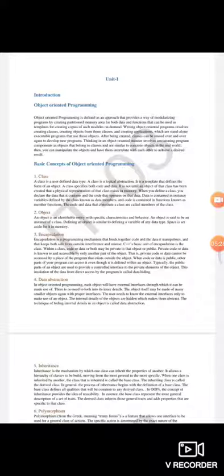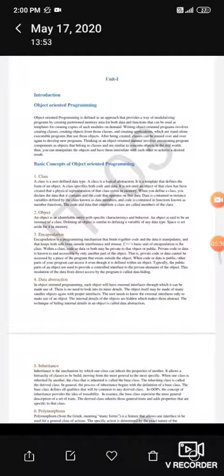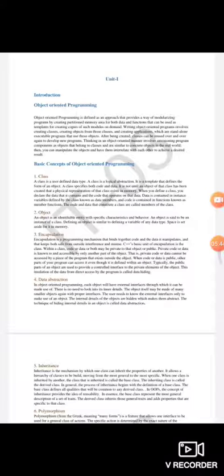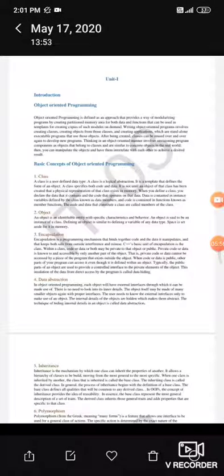to us. So what is an object? An object is an identifiable entity with specific characteristics and behavior. Please remember one thing, a class does not occupy certain properties and behavior, but objects do possess certain kinds of properties and behavior. We will discuss it in our further modules in much more detail. So an object is said to be an instance of a class, a part of that class. Defining an object is similar to defining a variable of any data type. A space is a set of memory.